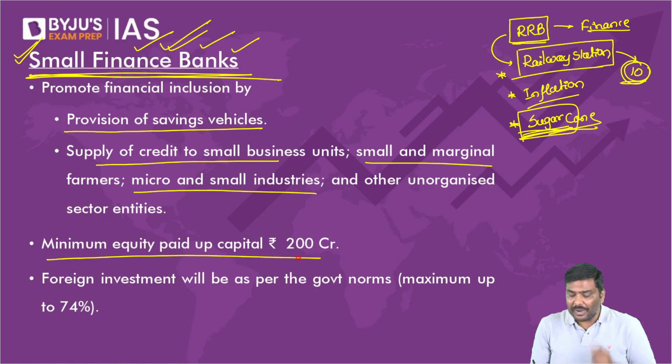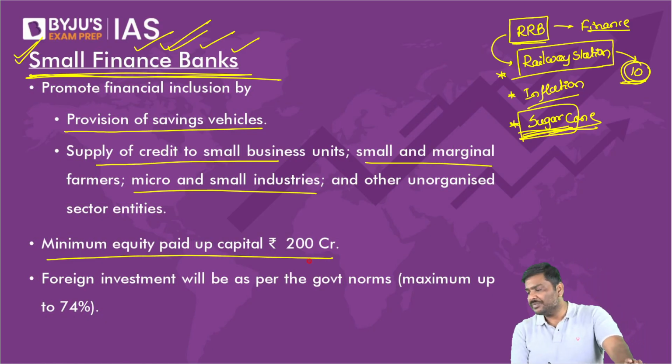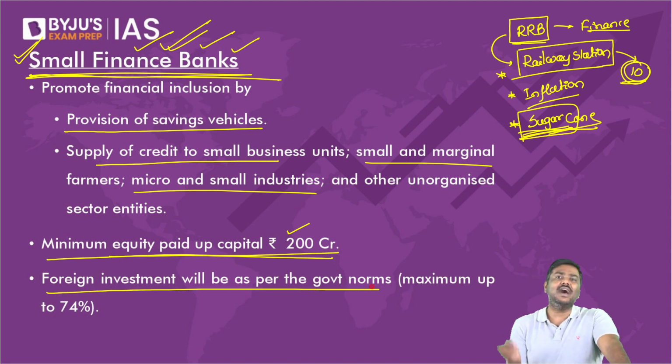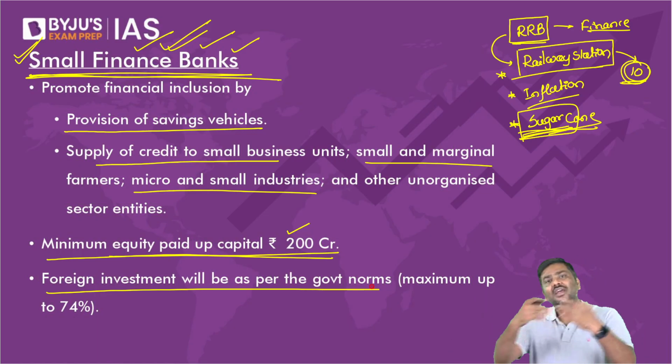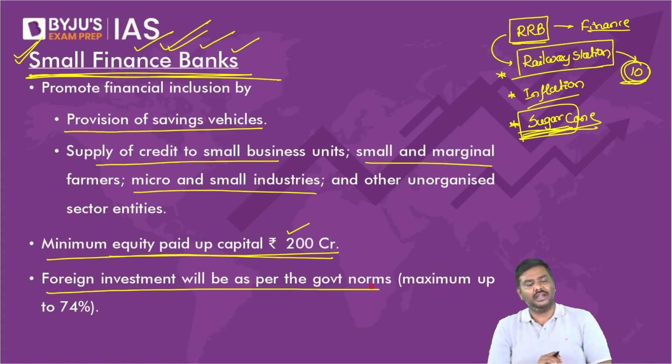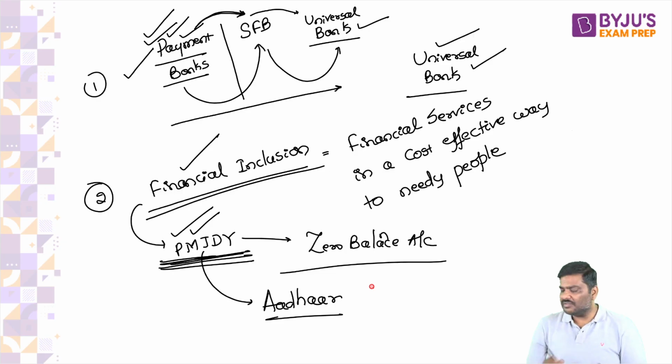Minimum equity paid up capital is 200 crore rupees. Some of the books have written this as 100 crore. Initially it was 100 crore. Now it has been made 200 crore rupees. Minimum equity paid up capital is 200 crore, and foreign investment is allowed within small finance bank. Up to 74% of investment in the SFB, you can bring from the foreign market. Okay. So these are some of the features.